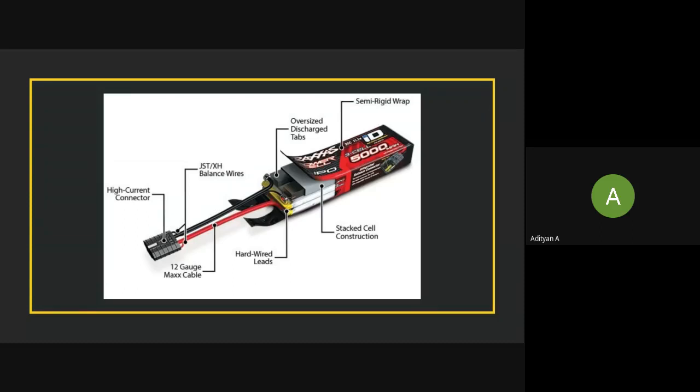On this diagram, is it visible? Hold on. Can you see this 25C written here? Yeah, so that is the C rating of this battery.